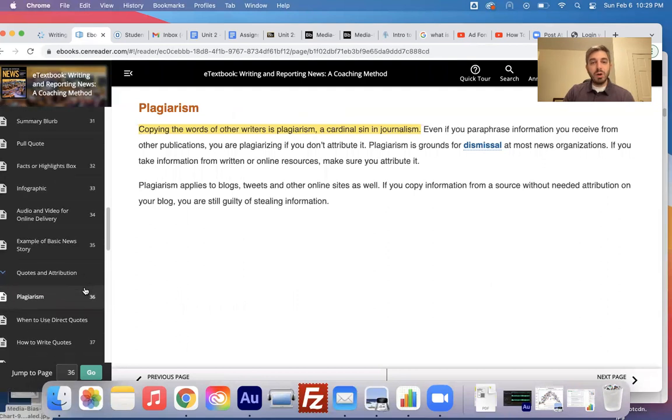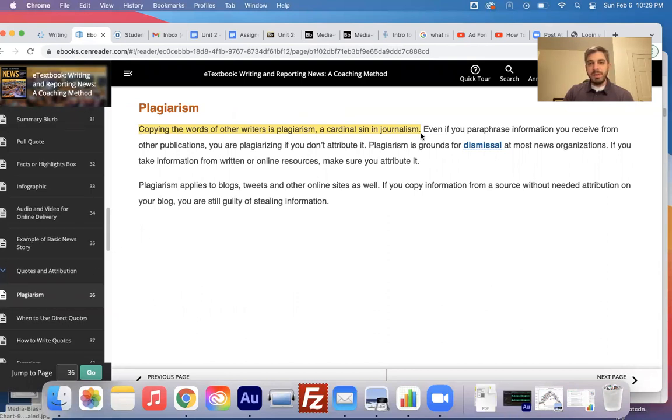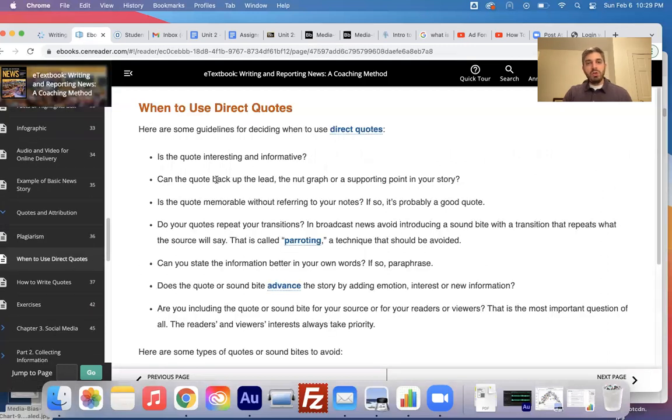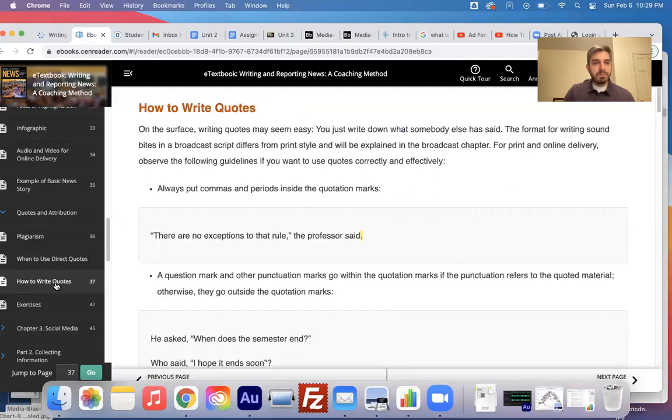Plagiarism. Copying the words of other writers is plagiarism, and it's a cardinal sin in journalism, so don't do that. Even if you paraphrase information you receive from other publications, you are plagiarizing if you don't attribute it, so make sure you attribute it. You'll learn when to use direct quotes and how to write quotes.